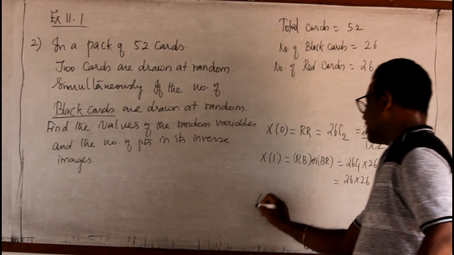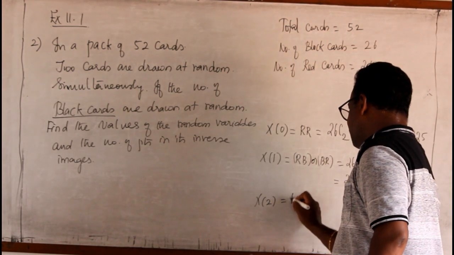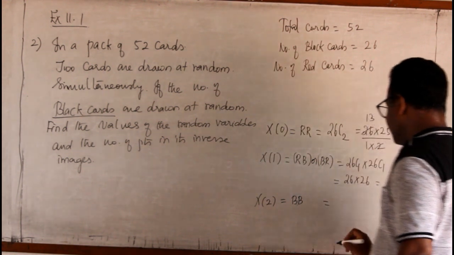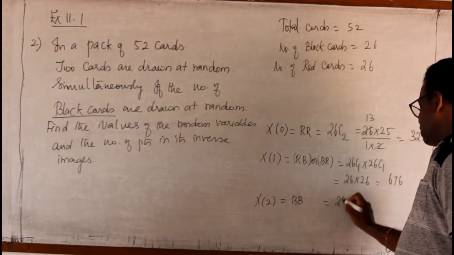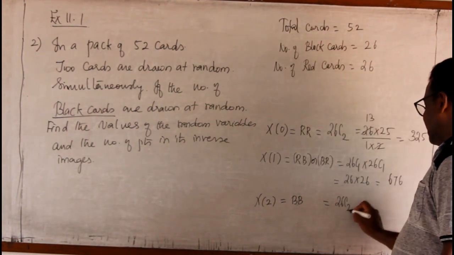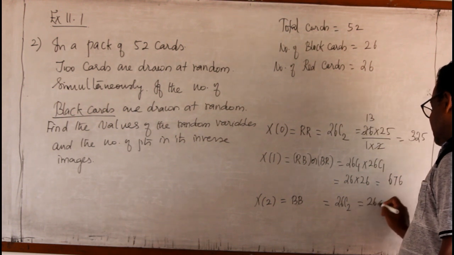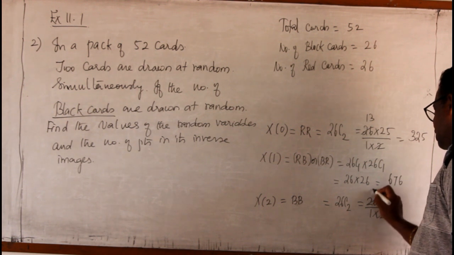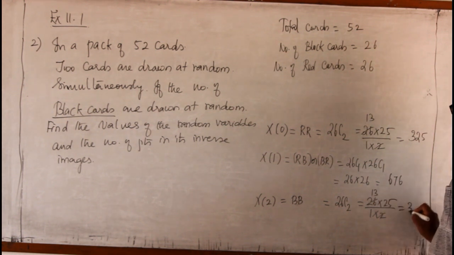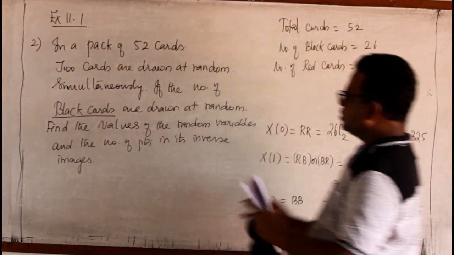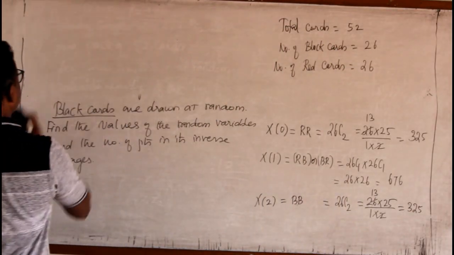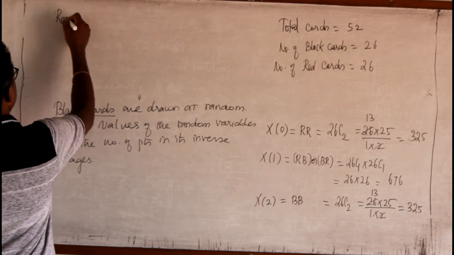Then X equal to 2 means both are black. Both are black means I am taking any 2 out of the same 26 cards. It is 26 into 25 by 1 into 2. 2 and 26 13 times. Again it is 325. So these are the values for the random variables. So I can go for random variables.